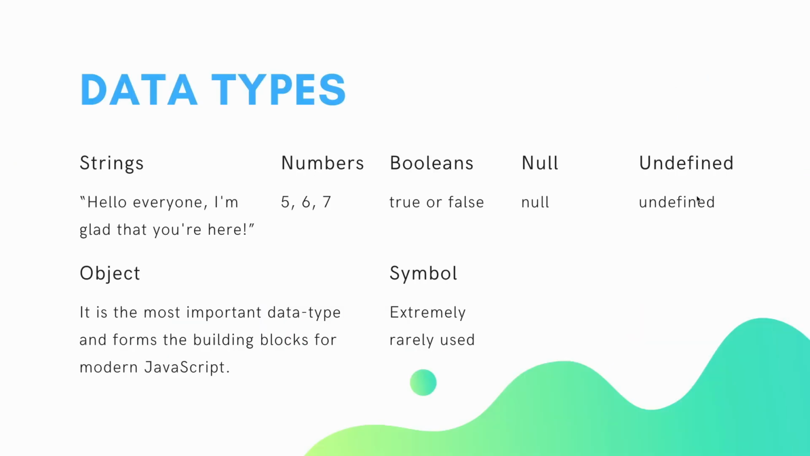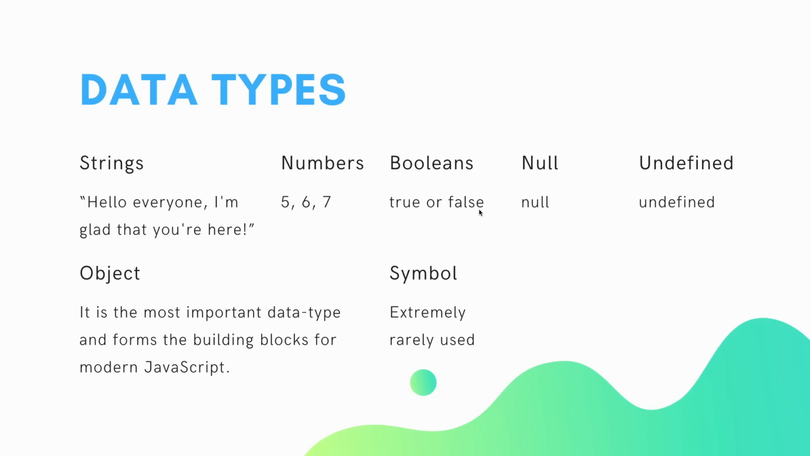We can separate data types of the current JavaScript standard into two groups. Strings, numbers, booleans, null, undefined, and symbol are considered primitive data types. And only objects are considered complex data types. So as you can see right there, strings are going to be any textual values. "Hello everyone, I'm glad that you're here" is one. We can also put "hello," or whole sentences or paragraphs. Those are strings. Numbers are, as you can see, 5, 6, 7, it could be 1, it could be 10, it can be any decimal value or any whole number.